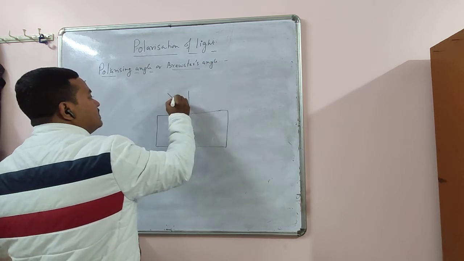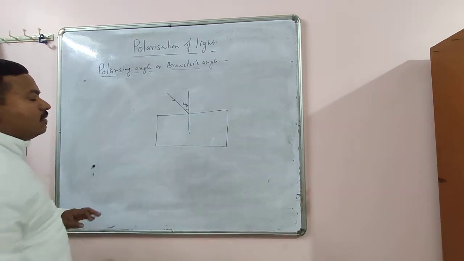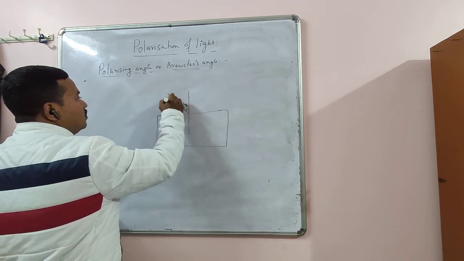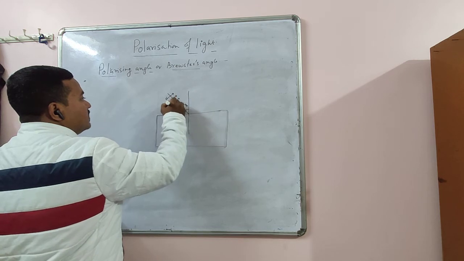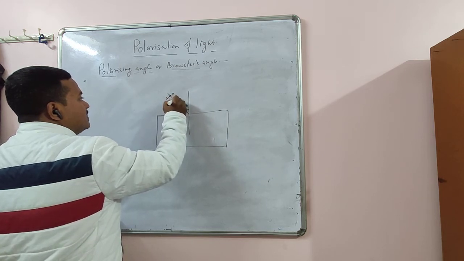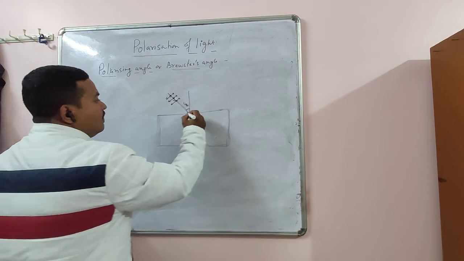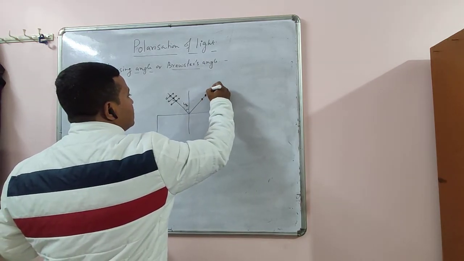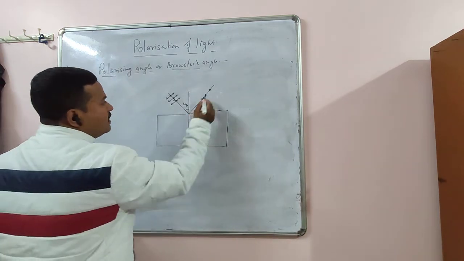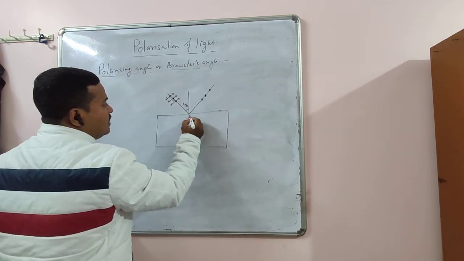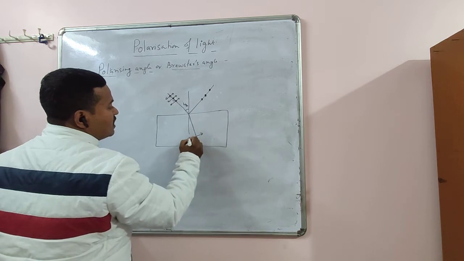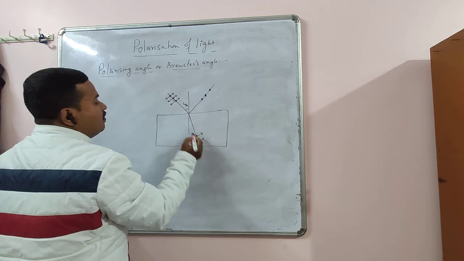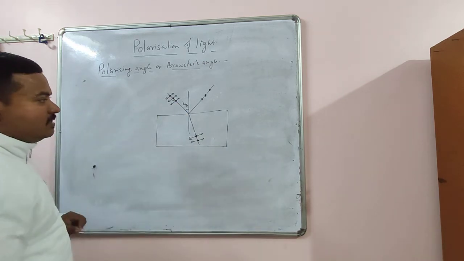Now when light is incident at the Brewster's angle, suppose this is unpolarized light, means both components are there. What happens? The reflected light is plane polarized and the transmitted light will be partially polarized. Partially polarized means both the components will be there, but its intensity will be less than the incident intensity.